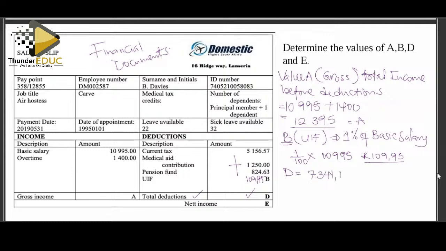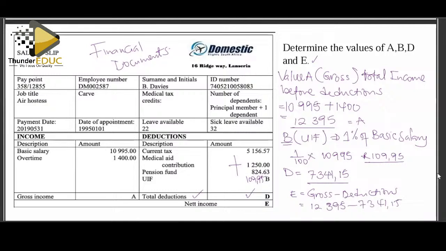We have the money as 7,341 rands 15 cents. And the value of E is the net salary, whereby it's the money after deduction. So you get the gross minus deductions, which becomes 12,395 minus 7,341.15.